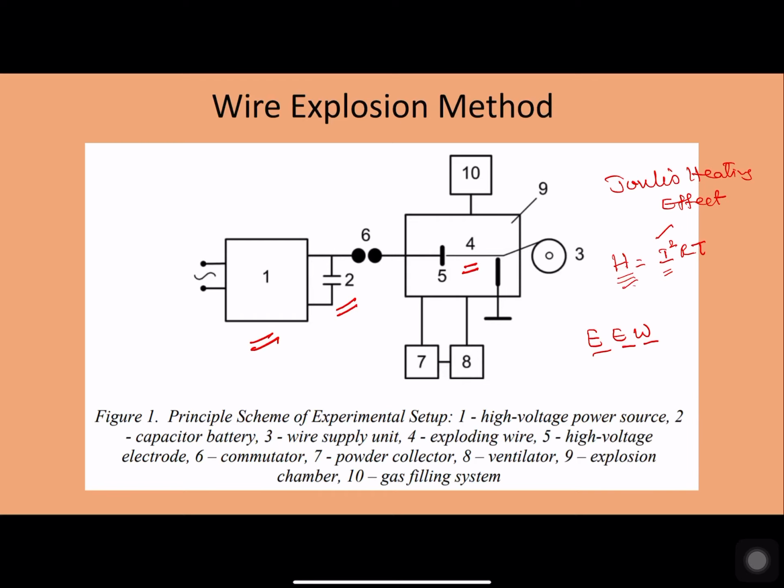Now, in order to have a continuous process, there will be a method called a wire supplying unit, through which a continuous wire will be supplied into this vacuum chamber, where the explosion can take place, forming the required nanomaterials.